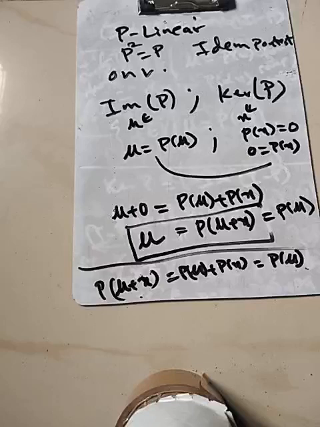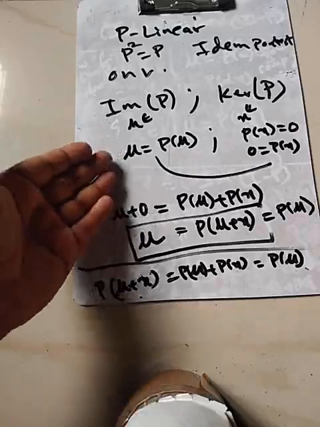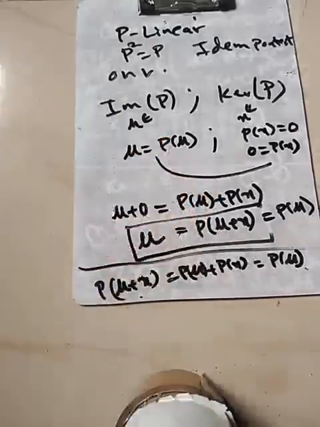So we are getting U is equal to P of U. It's a projection onto the image space, the projection map P. If you take any object and project it, if it is in the image space, then the image of the element of the kernel is 0. So if you add an element of the image and the kernel, it's again the image of this thing. So if you take any Z plus X, this is a trivial property.